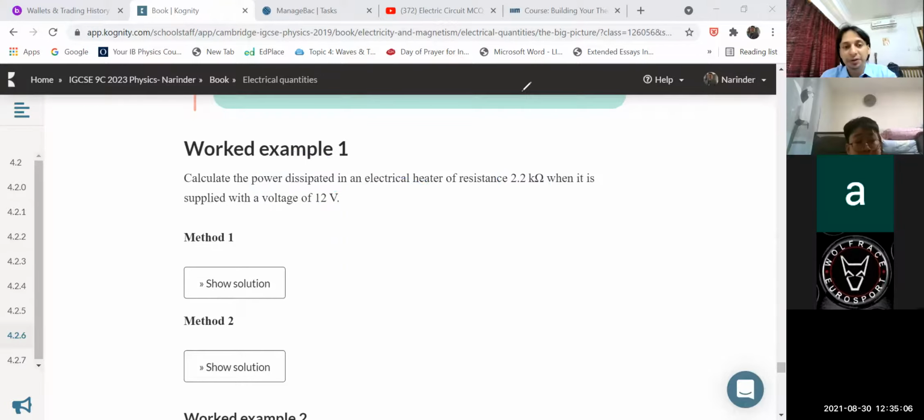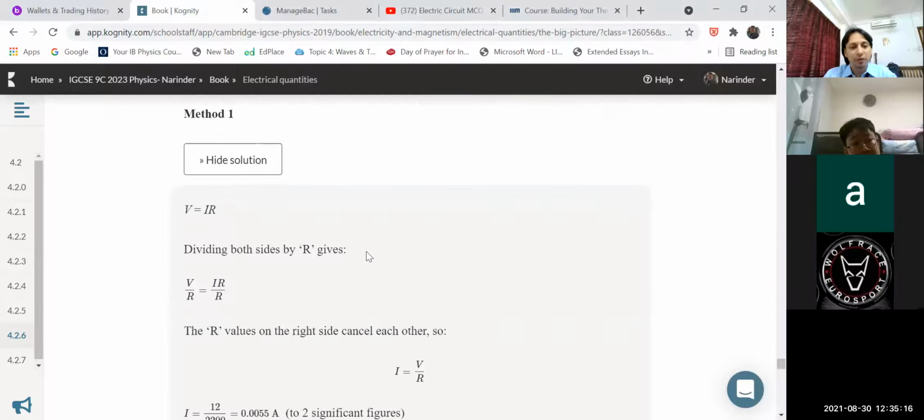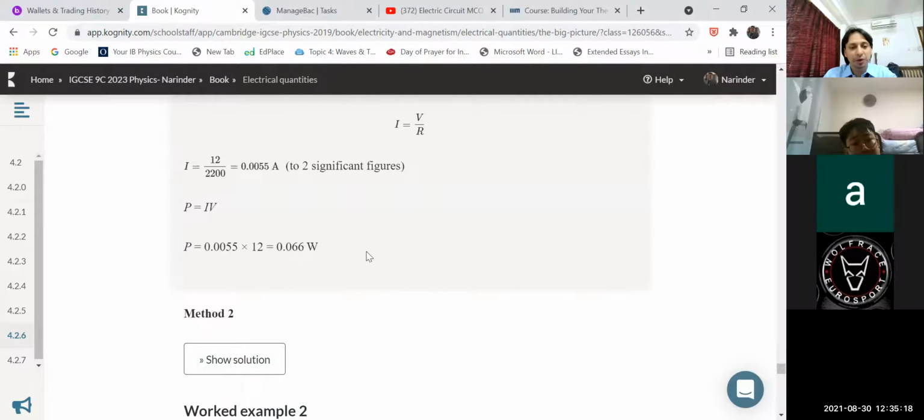Is this question clear, children? If you have solved, you can type your answer in the chat box, or even let me show you the solution of this question. V equal to IR. Finally, I want to go to the answer, and 0.066 watt. Did you get the same answer, children? Yes, sir. Same answer.